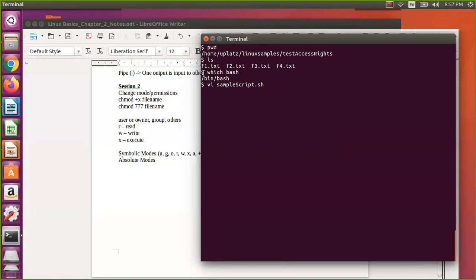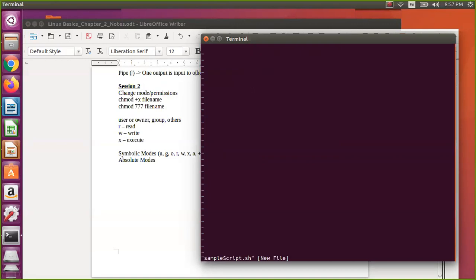In the shell scripting chapter, we will see it in detail. As of now, just remember that a .sh file is nothing but a shell script file. You may be asking what a shell script file is. As of now, whatever commands you executed on the terminal, you can execute from the shell script. That's what you need to understand for now.